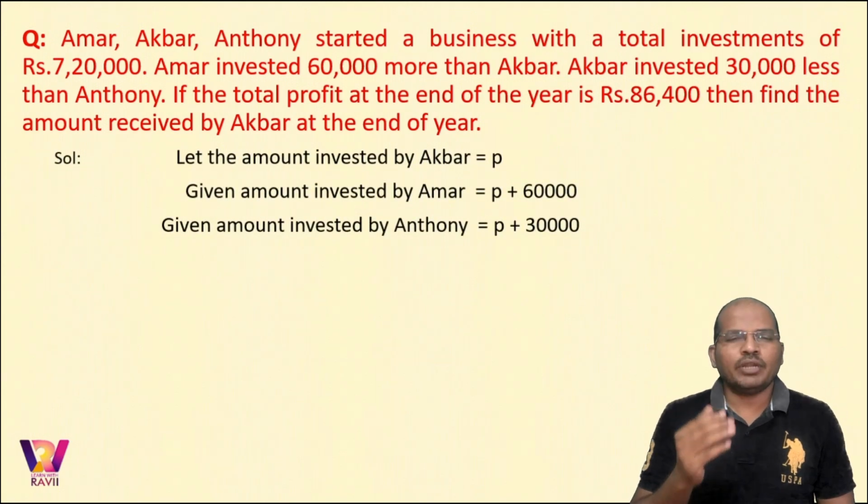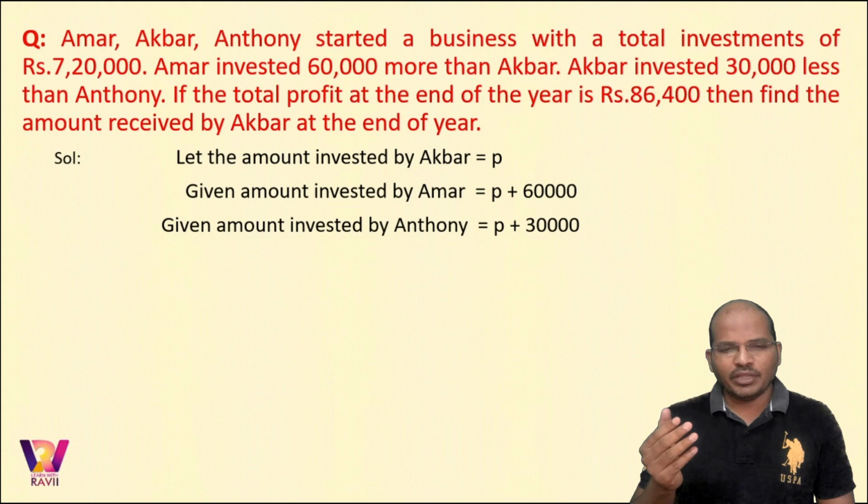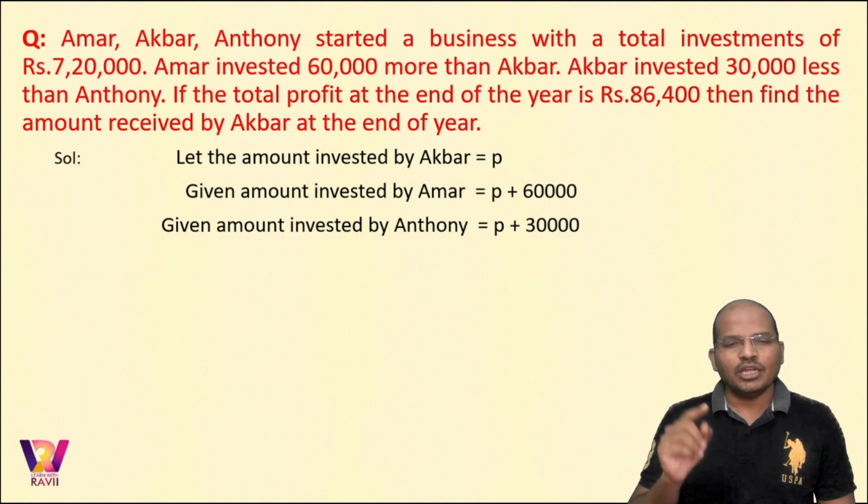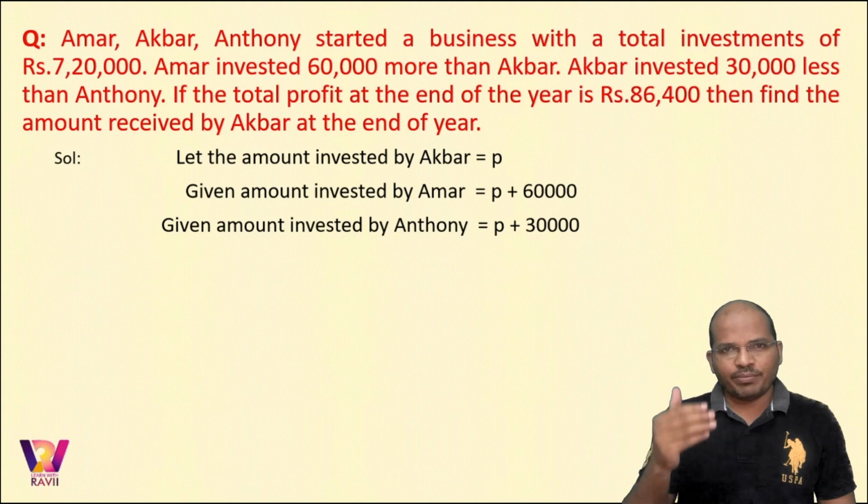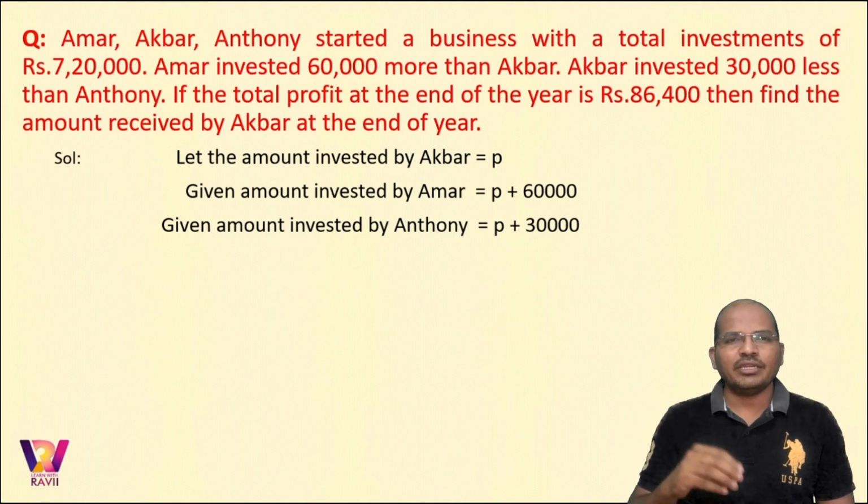So let us assume that the amount put in by Akbar is P. From the second line, Amar invested 60,000 more than Akbar. So Amar amount would be P plus 60,000. And line 2 says Akbar invested 30,000 less than Anthony. So as Akbar is P, Anthony would be P plus 30,000. So please see how I framed the equations, I mean the statement. So if Akbar is P, Amar is P plus 60,000 rupees, and Anthony is P plus 30,000 rupees.